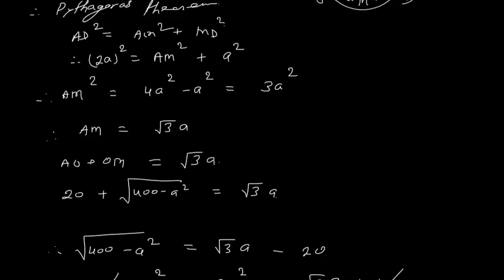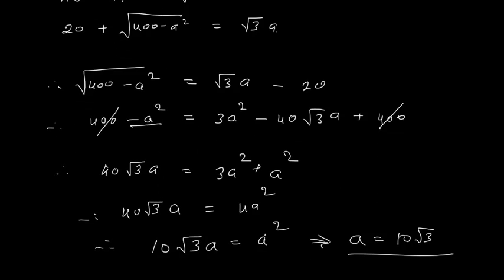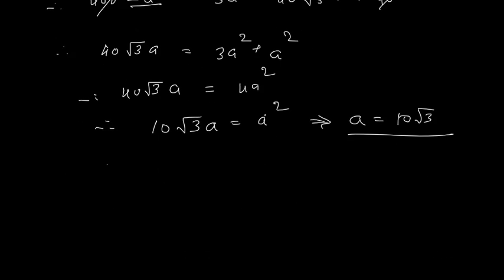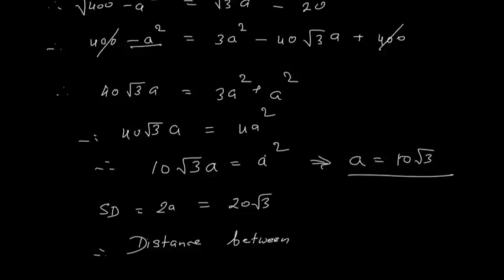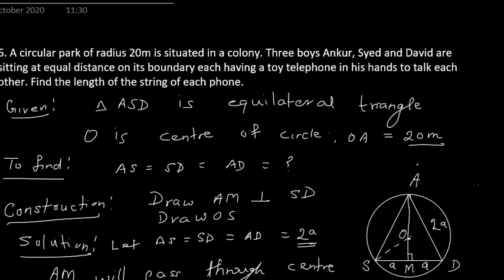Therefore, first we will find HD. Therefore HD is equal to 2A, which is equal to 20 root 3. So therefore I will say the distance between each of them. What is asked in the question? The statement is, find the length of string of each phone.